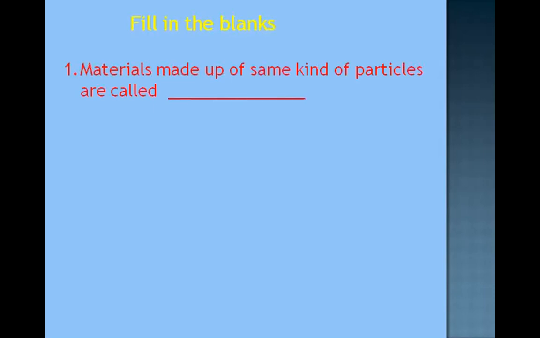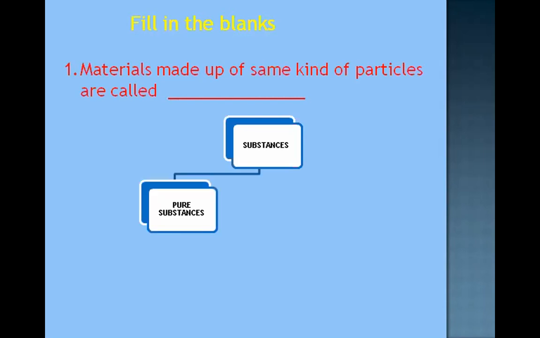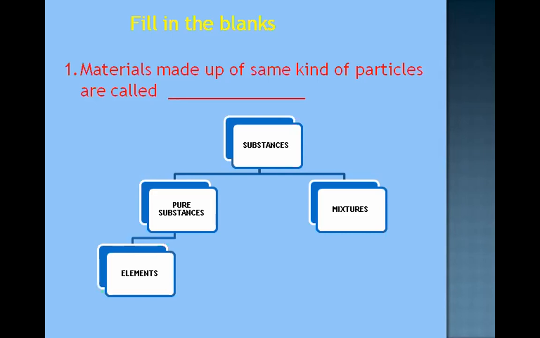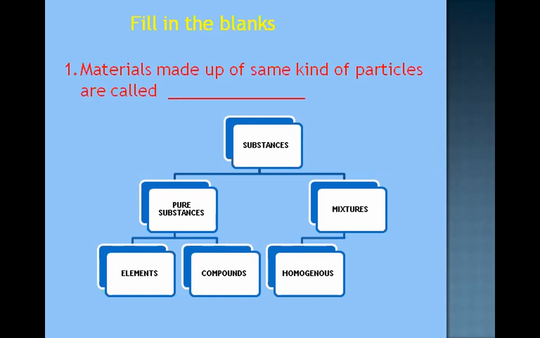Before filling in the blank, let us see a classification of these substances. According to chemistry, substances are classified as pure substances and mixtures. Again, these pure substances are classified as elements and compounds. Mixtures are again classified as homogeneous mixtures and heterogeneous mixtures.